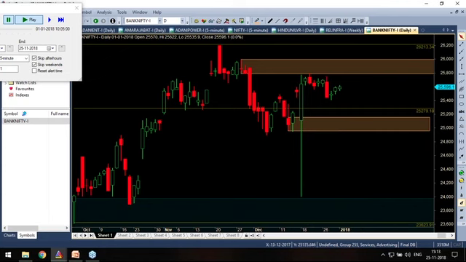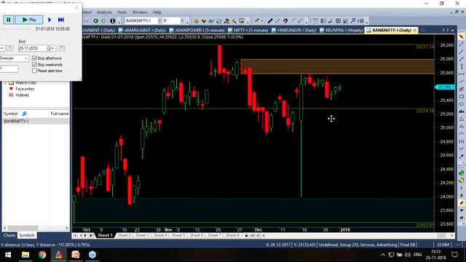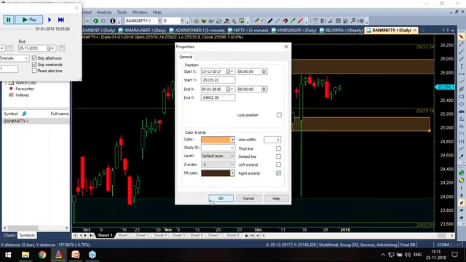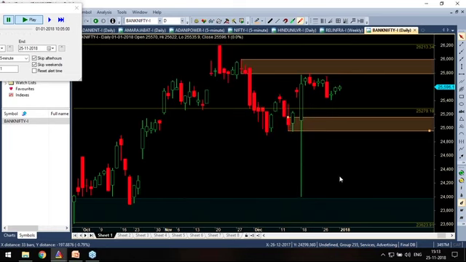Whenever a zone is broken, we'll remove it. To be honest, you can even keep them, because sometimes price comes back and you can always look for a trade.